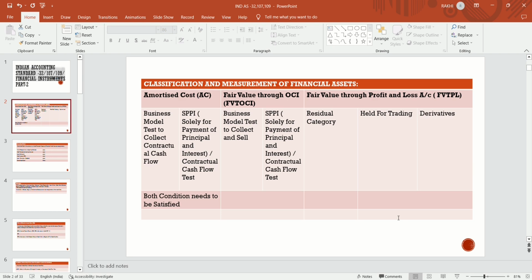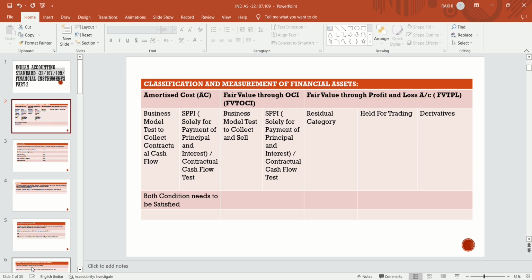So what is a financial asset? It's a contractual right to receive cash. Financial assets are any assets that are cash and cash equivalents, investments in equity instruments of other entities, a contract to receive cash or financial assets from another entity, exchange of financial assets and financial liabilities which is potentially favorable, and a contract that may be settled in the entity's own equity instruments. This is the definition of financial asset which we had discussed in our previous class.